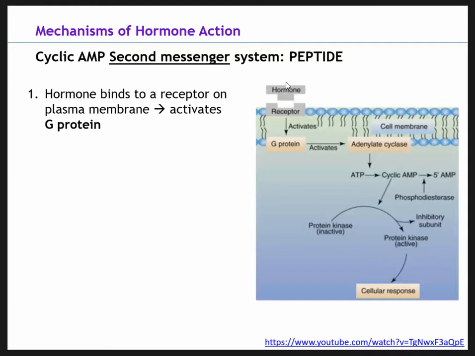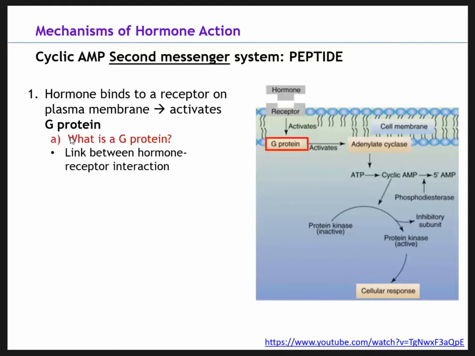So what happens when the hormone and the receptor bind together? That activates a G protein that we see here. So what is the G protein? We have a link between a hormone-receptor interaction. G proteins are basically a family of proteins that act as molecular switches inside the cell. They're involved in transmitting the signal from a variety of stimuli outside a cell to its interior. So this link basically switches on and allows for signal activation.